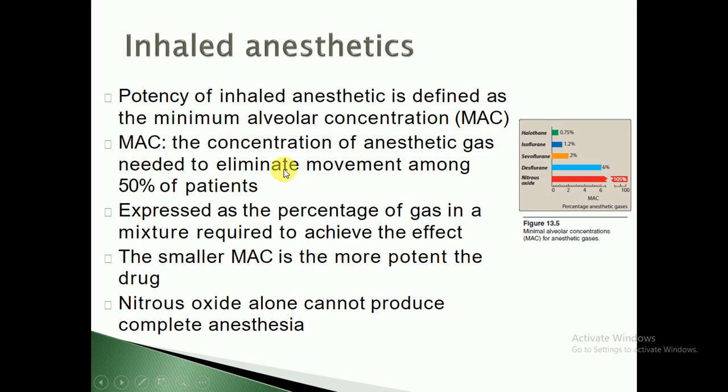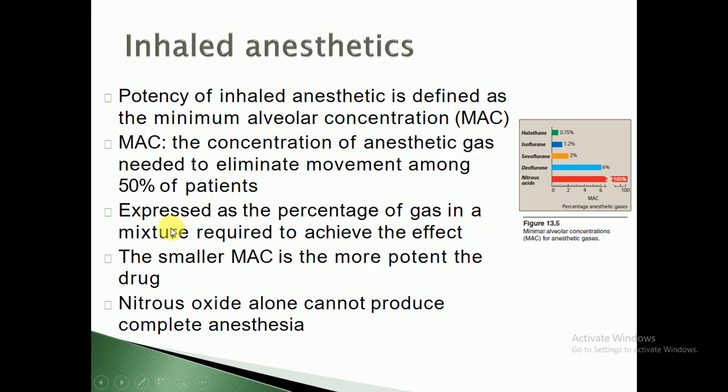As we have already discussed, before giving any anesthetic agent, the skeletal muscles of the patient are not relaxed. So in MAC, it is the concentration of the anesthetic gas from the machine needed to eliminate movement among 50% of the patients.